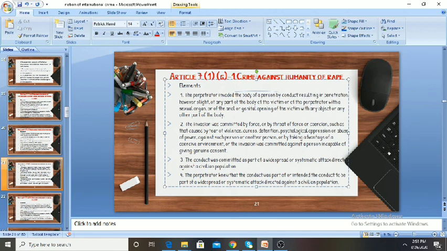The invasion was committed by force, or by threat of force or coercion, such as that caused by fear of violence, duress, detention, psychological oppression, or abuse of power against such person or another person, or by taking advantage of a coercive environment, or the invasion was committed against a person incapable of giving genuine consent, and the conduct was committed as a part of a widespread or systematic attack directed against the civilian population.